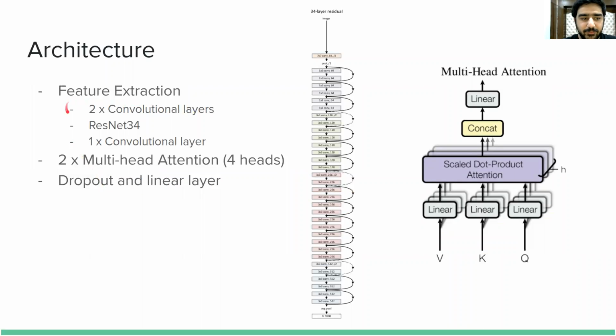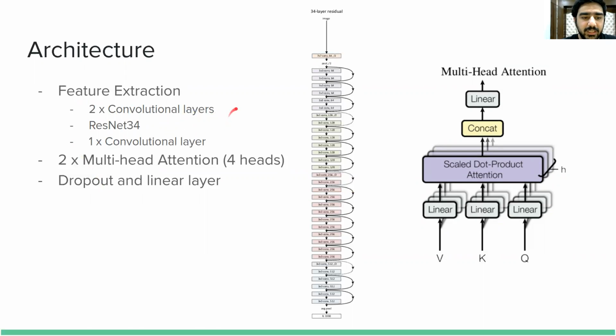For feature extraction, we first have two convolutional layers, which are responsible for bringing the number of channels up to 3. We then use a ResNet34 architecture, which has not been pre-trained. And finally, we use a single convolutional layer to decrease the number of channels.